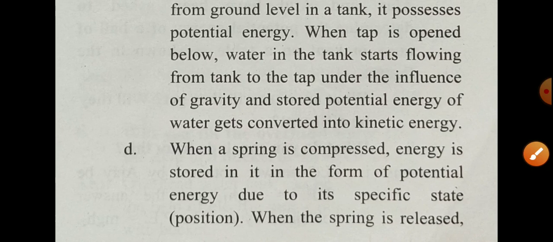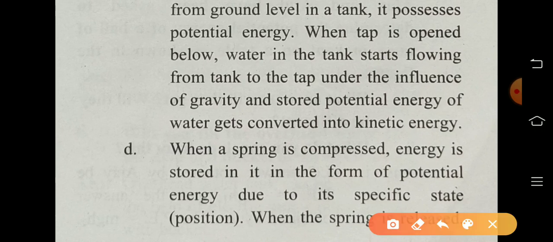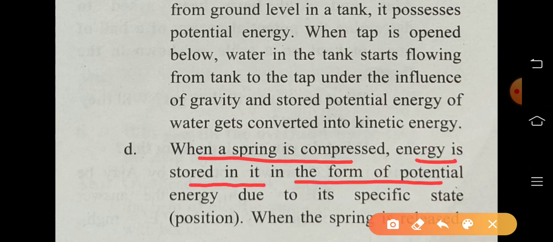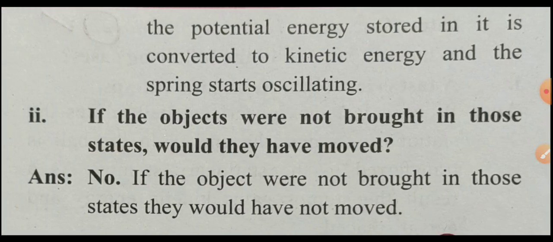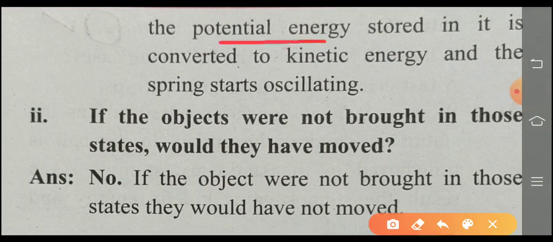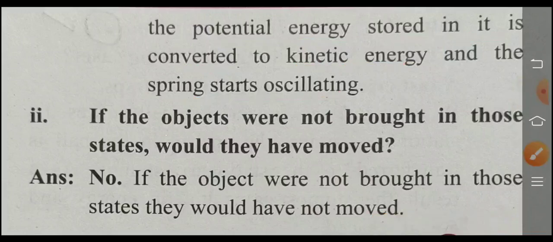Next, in the third example, when a spring is compressed, energy is stored in it in the form of potential energy due to its specific state, that is, its position. When the spring is released, the potential energy stored in it is converted into kinetic energy and the spring starts oscillating.